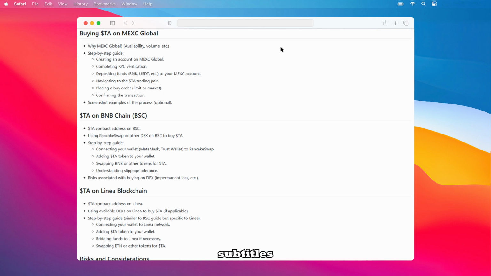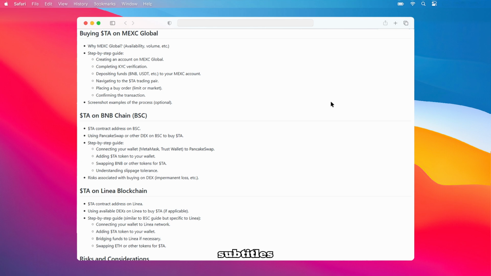You can then place a buy order, either a limit order where you specify the price, or a market order for an immediate purchase at the current market price. Finally, just confirm the transaction, and you'll be holding $TA. Remember to carefully check all details before confirming any transaction.